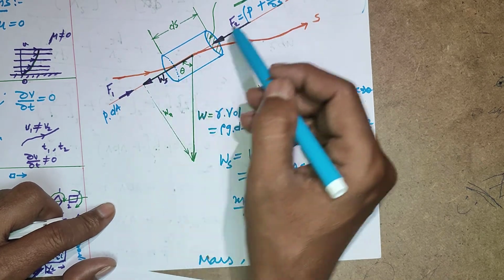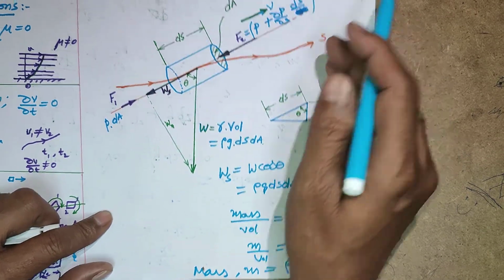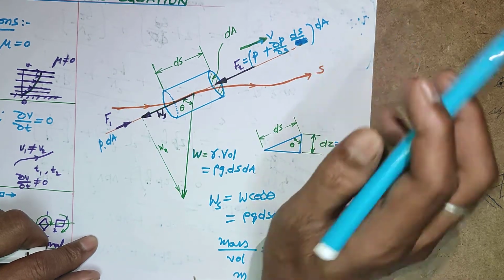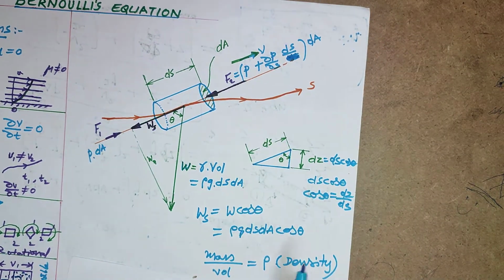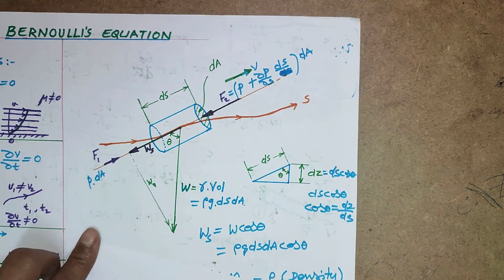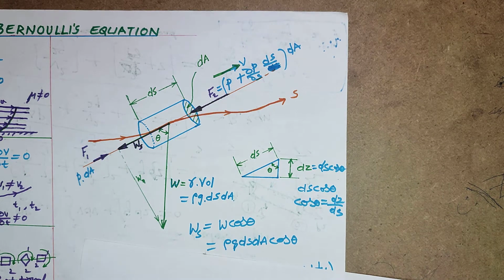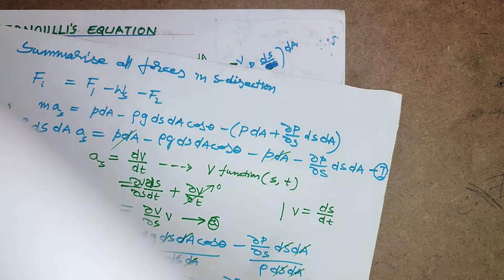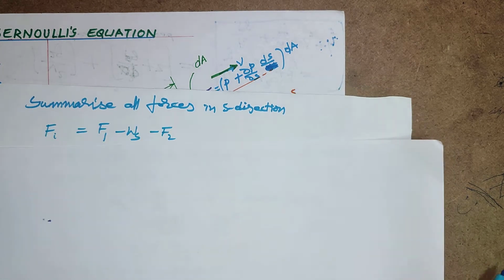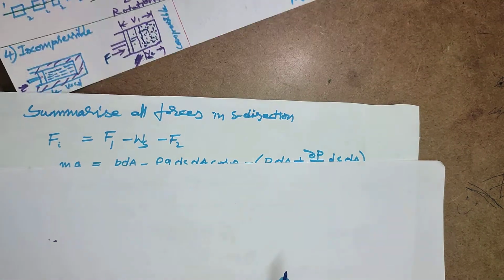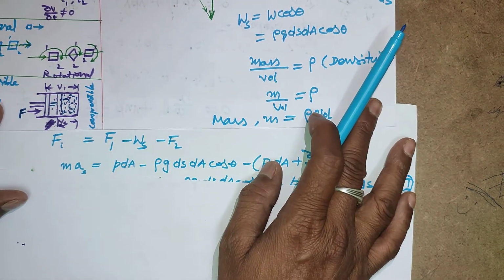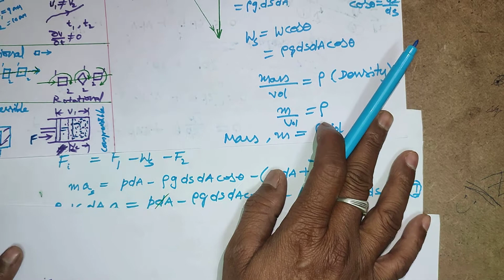Now simplify this equation, adding these. What will you get?